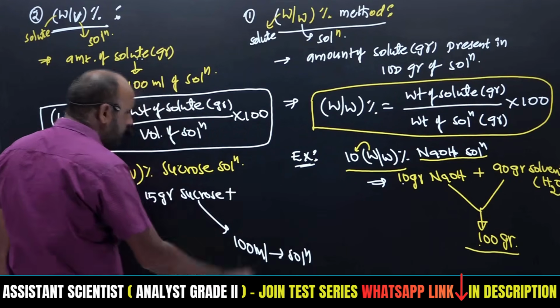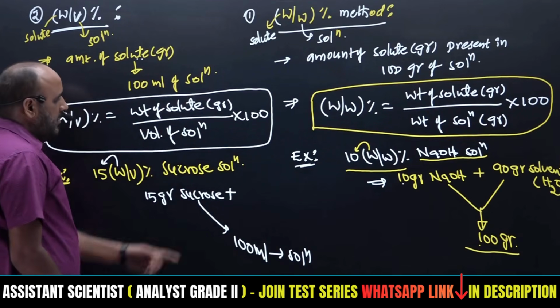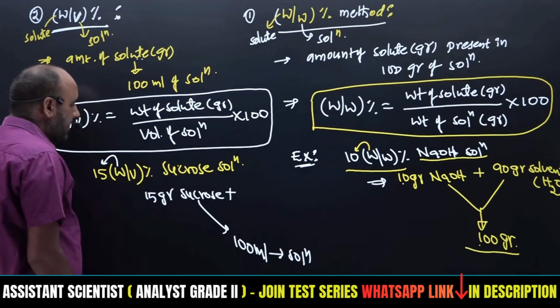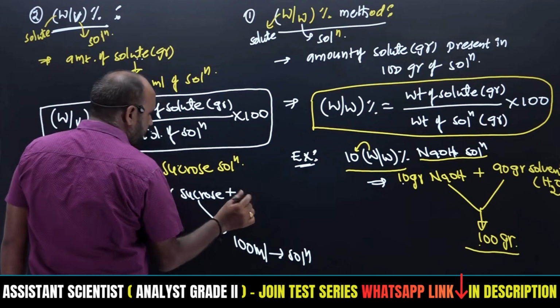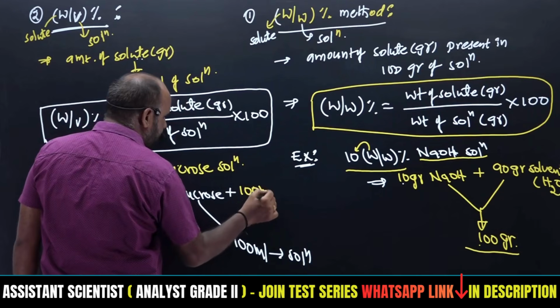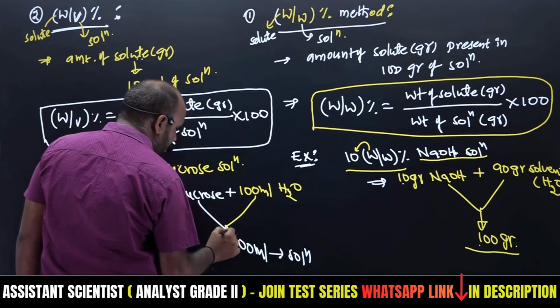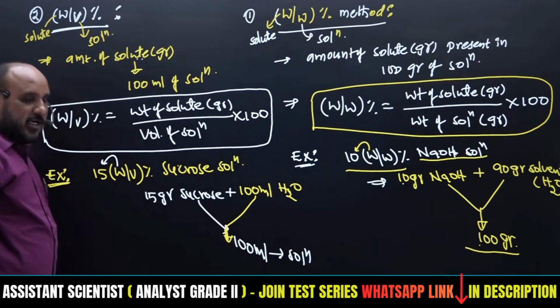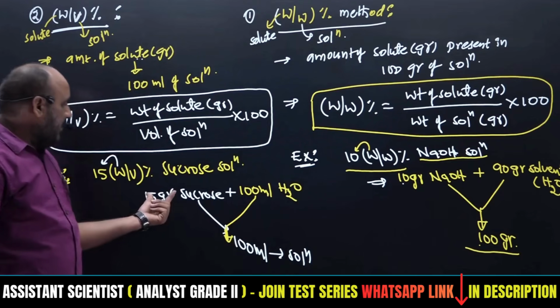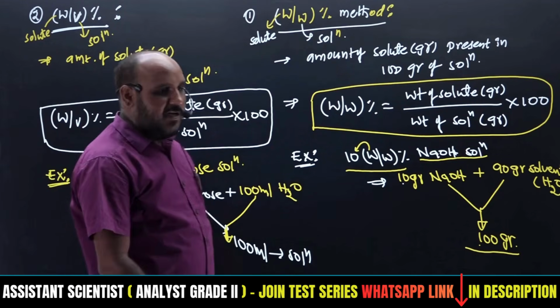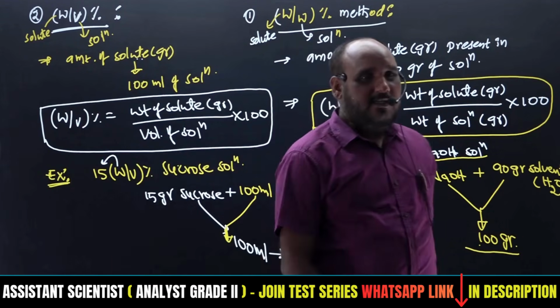So how much amount of solvent do we have to take? That is water, right? Both combined together, we can get 100 ml solution. Sir, by adding 15 grams to the 100 ml, a little bit of volume will be increased, right?